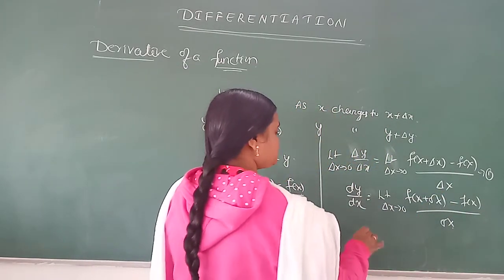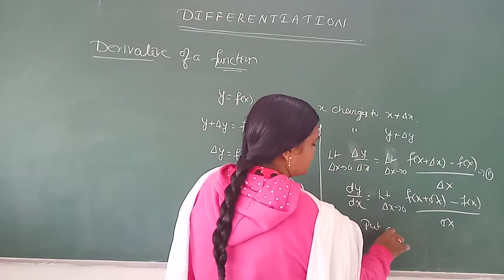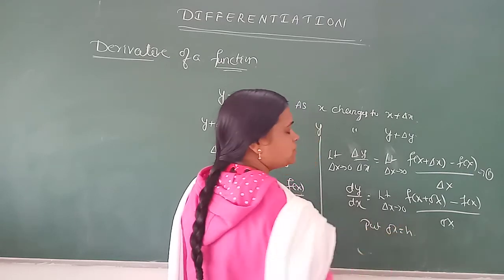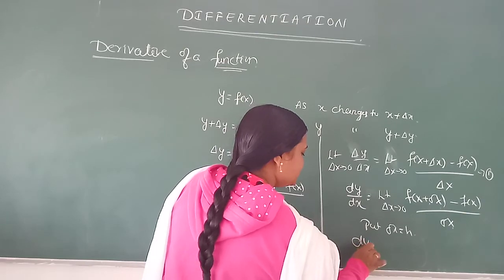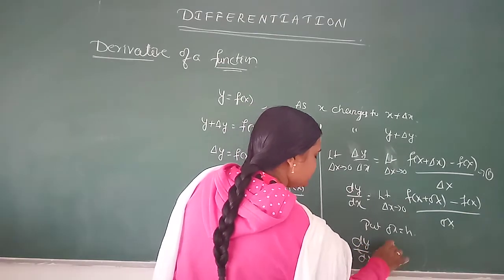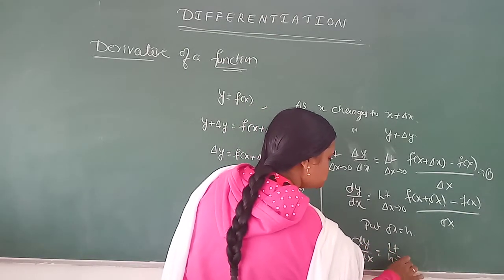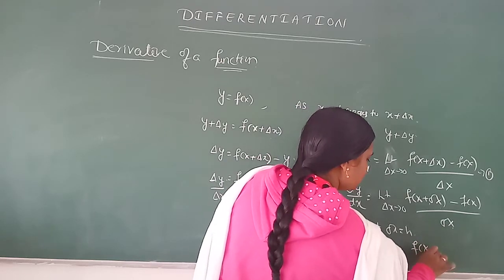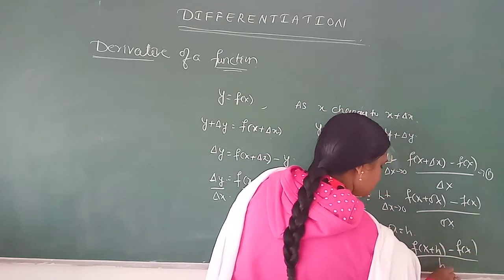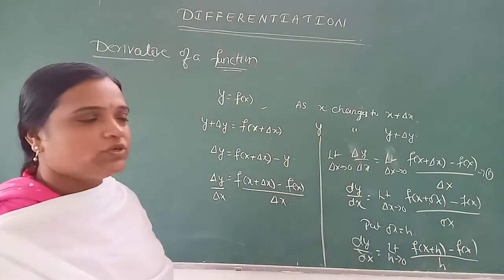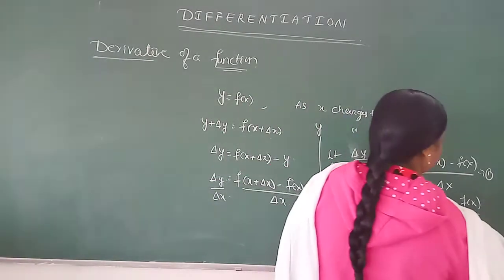Next, put delta x equal to h. If you substitute delta x with h, we get dy by dx as limit h tends to 0, f of x plus h minus f of x divided by h. So this is equation 2.